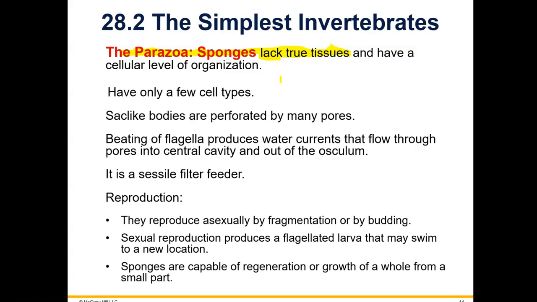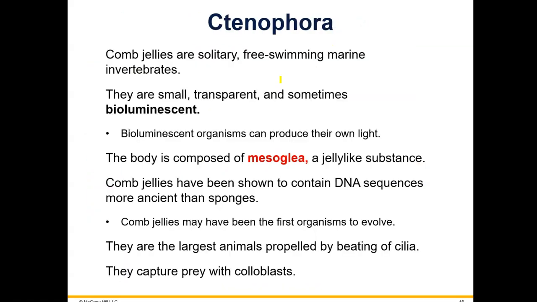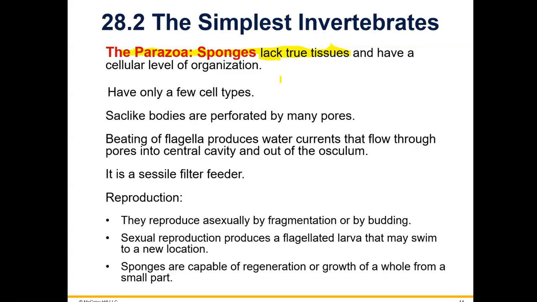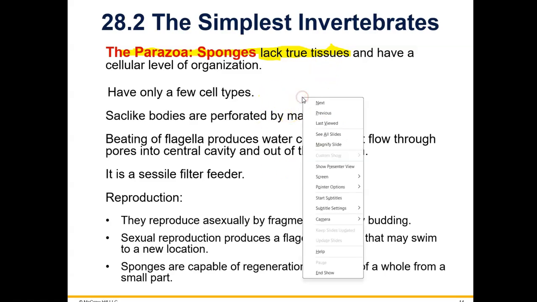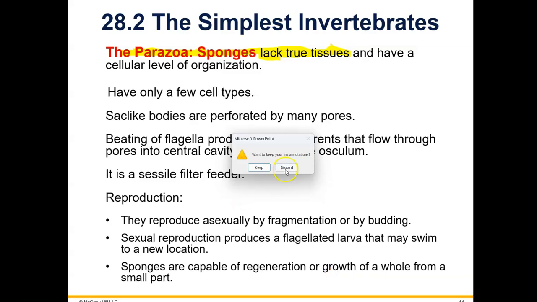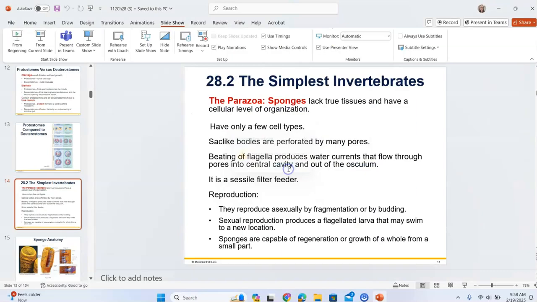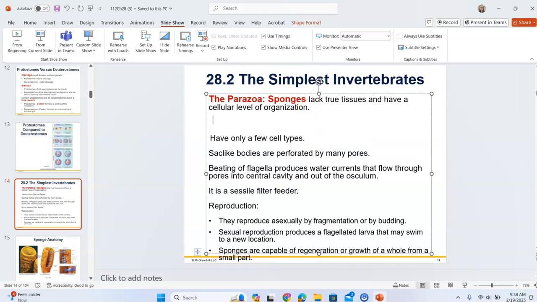They are from the phylum Porifera. Let's see, that's not on here either. Okay, I'm going to put it in the notes because that's important. You need to know the phylum name for all these different animals, not just that they're called parazoa. So I'll just go like this. Sponges are in the phylum Porifera.